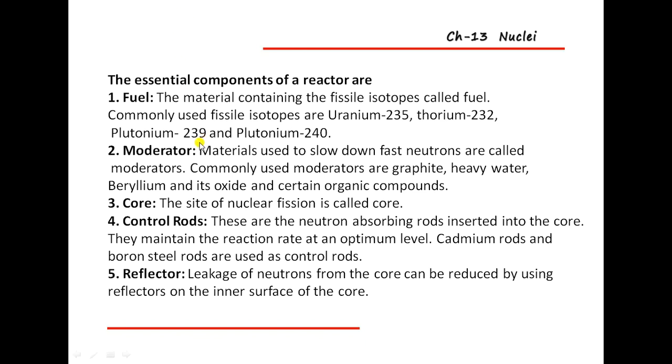Okay, for that the moderators will be used. So mainly the moderators have the main use. It is used to slow down the fast neutrons produced in the fission. Whatever fast neutrons are splitting, that process it will slow down. So it has the main part in this process.